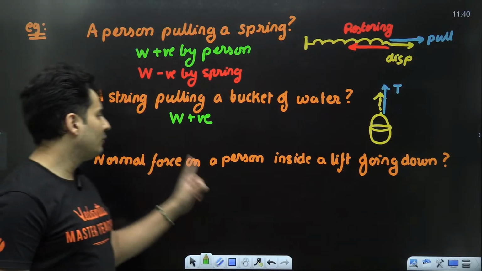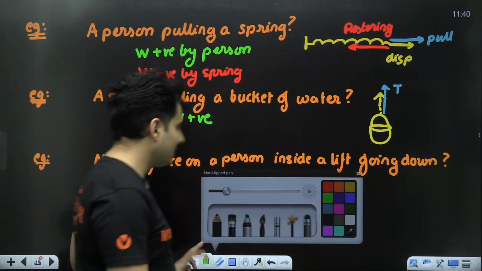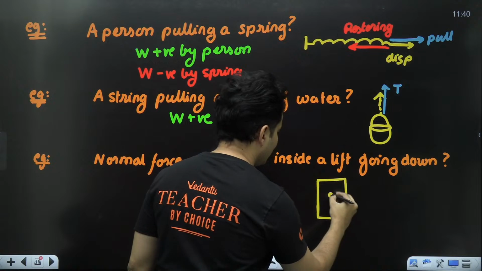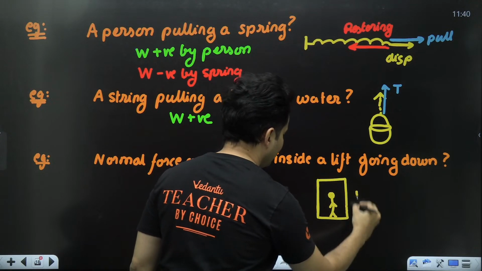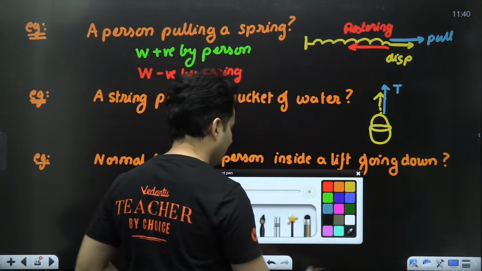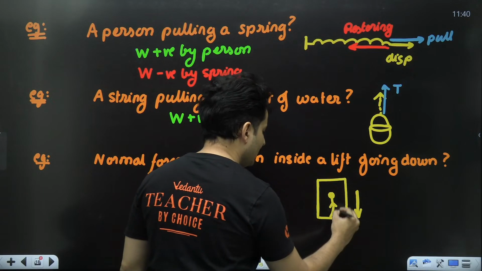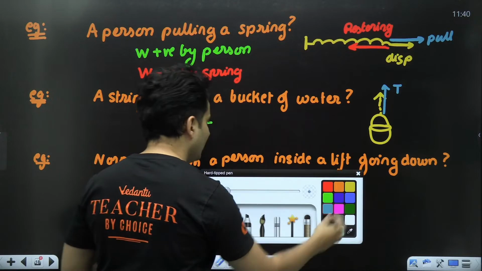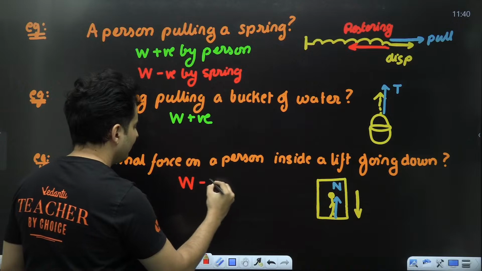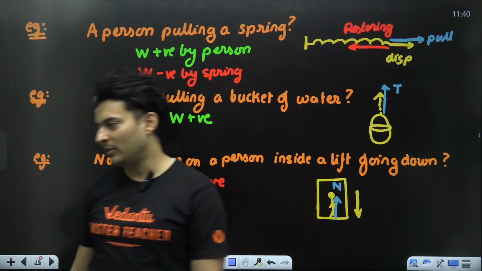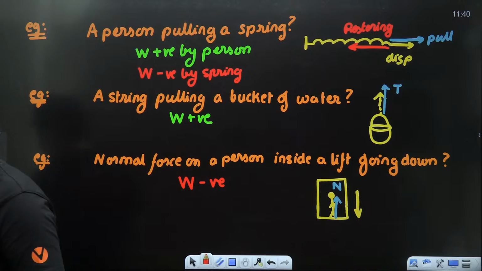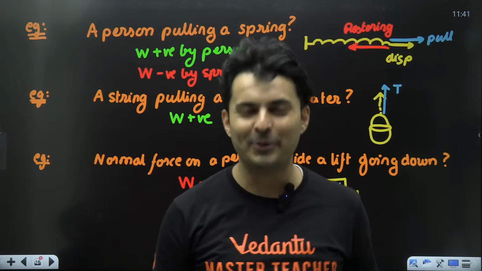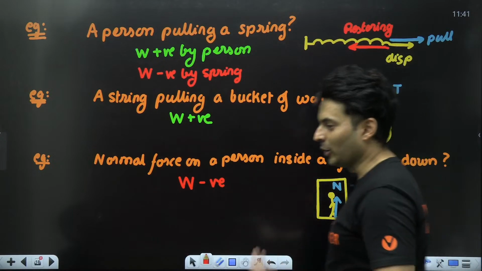Next, a normal force on a person inside a lift going down. Now this is a tricky one. Imagine this is our lift, and this is the person standing inside that lift. The lift is going down. This is the displacement. But the normal force on this person will be like this. Normal force is opposite to the displacement. So the work done will be a big fat negative number. Got it? It is not zero. A lot of people think normal force means, sir, it will do zero work. No, it can do positive work, negative work also.